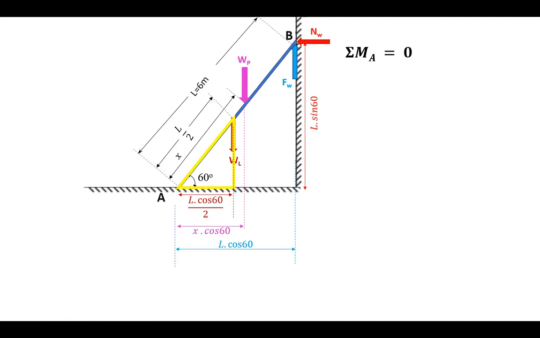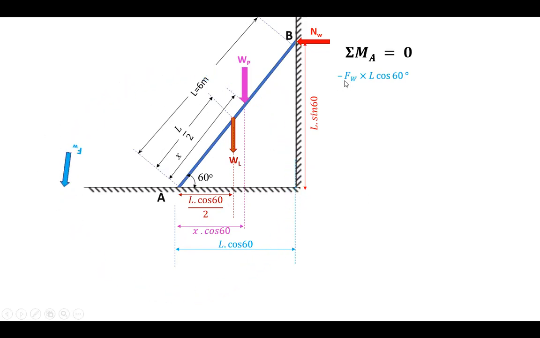So now let us consider the moment of each force about A. Now let us consider NW or FW. According to law of transmissibility of force, the FW can be transferred along the line of action of force here. So the perpendicular distance will become L cos 60. Therefore, the moment due to that is an anti-clockwise moment. You can see it is rotating in the anti-clockwise direction.